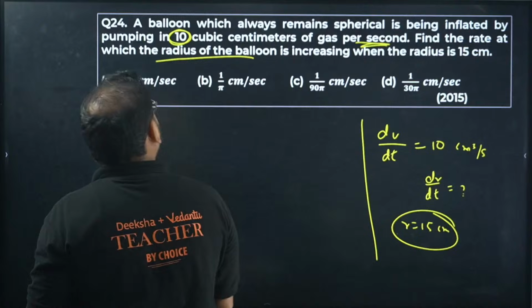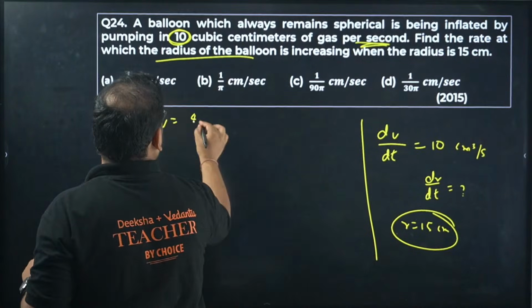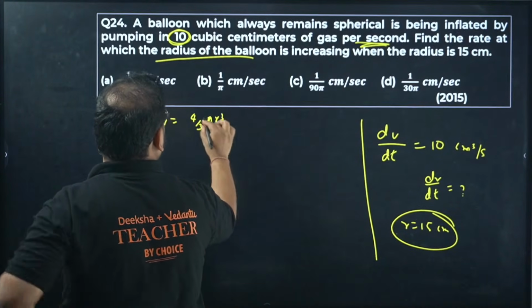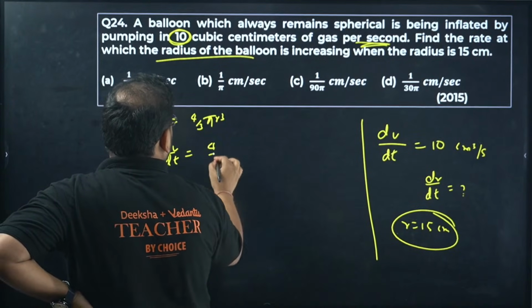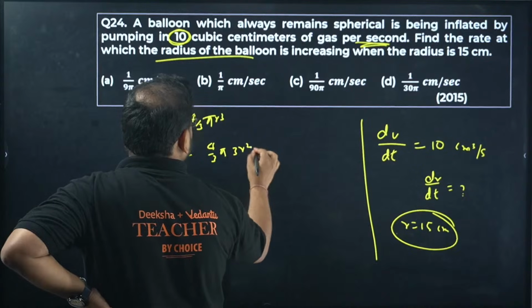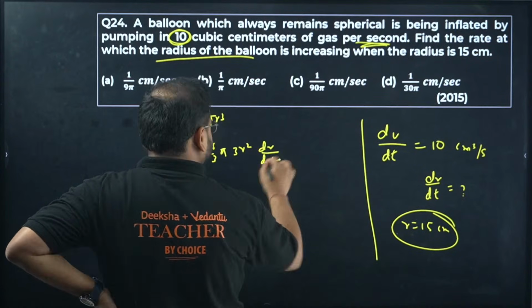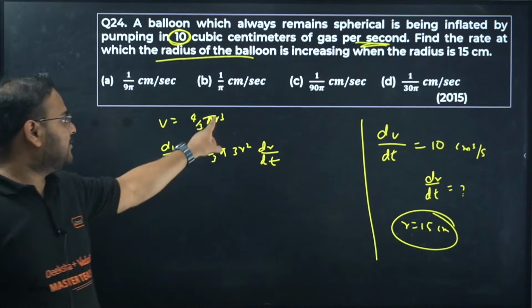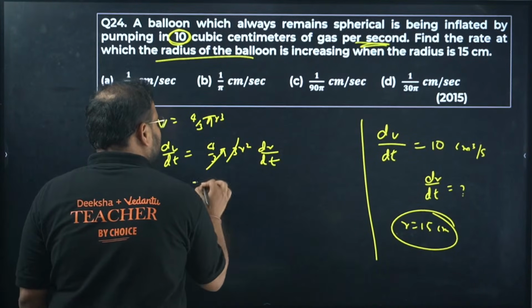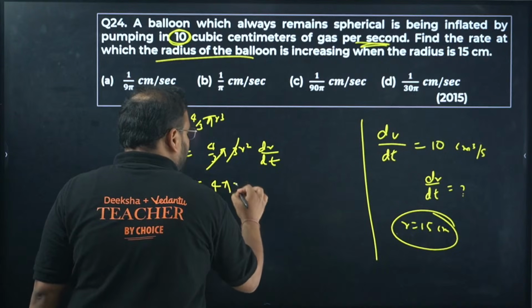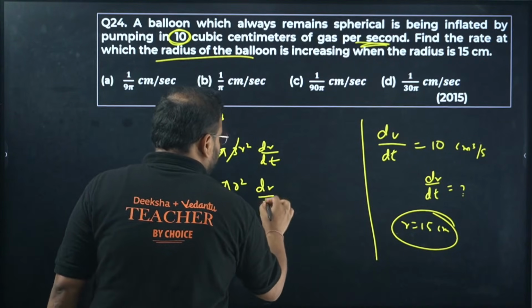This is a sphere, right? So volume is given by 4 by 3 pi r cube. Differentiate now. You get dV by dt as 4 by 3 pi into 3 r square dr by dt. Yes, 4 by 3 pi is a constant. Differentiate r cube, you're going to get 3 r square, and dr by dt from the chain rule. 3 and 3 cancel. Answer is 4 pi r square dr by dt.